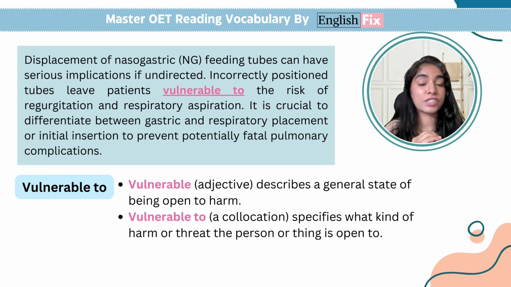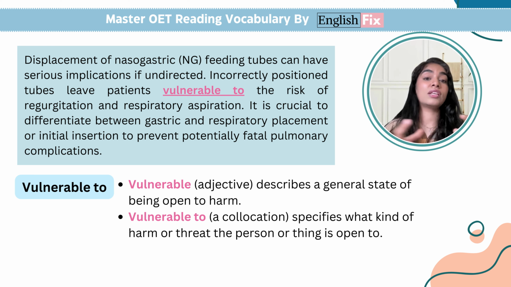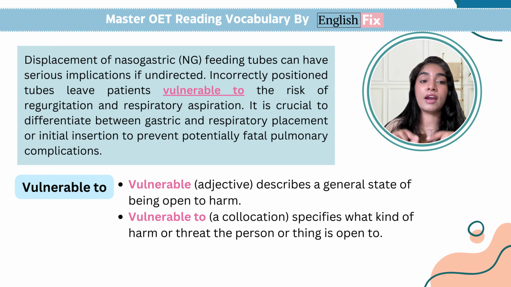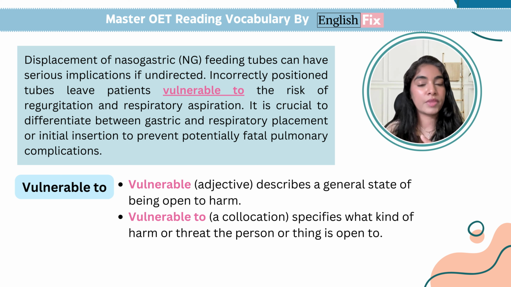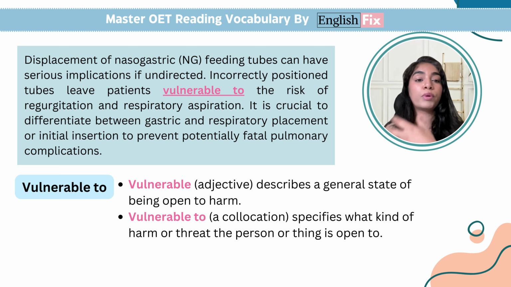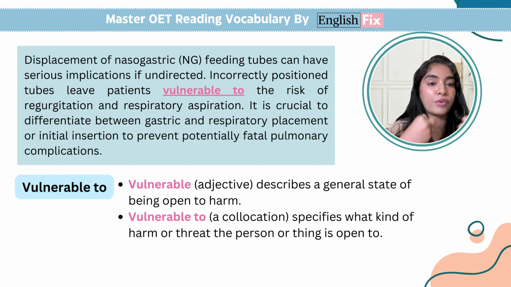Well, the paragraph says that incorrectly positioned tubes leave patients vulnerable to something. It basically says the tubes, the nasogastric tubes, if they are not positioned properly, then your patients are at risk of regurgitation, respiratory aspiration. So that means you are leaving your patients open to harm in what way? Well, by regurgitation and respiratory aspiration.